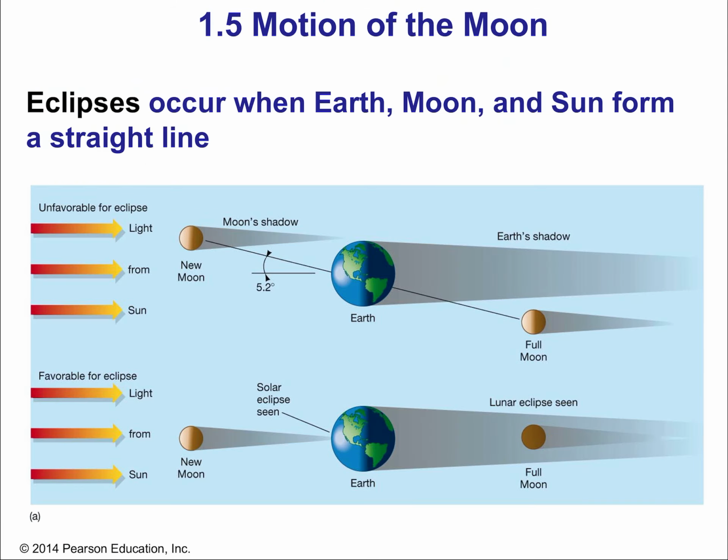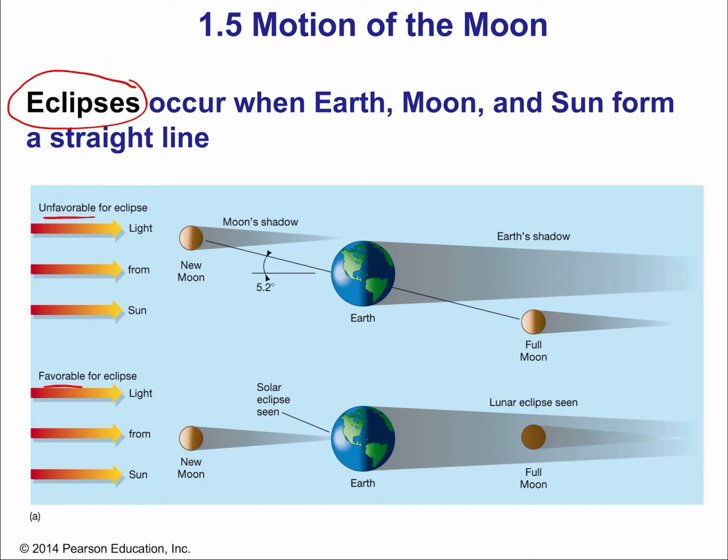So more about the moon, okay? We want to think about the moon shadow and Earth shadow, because we're talking about something that's very fascinating, eclipses, okay? So let's just first start here and think about a condition that is unfavorable and favorable for eclipses. So an eclipse is when the moon completely lines up with the sun, or the moon completely lines up with Earth's shadow.